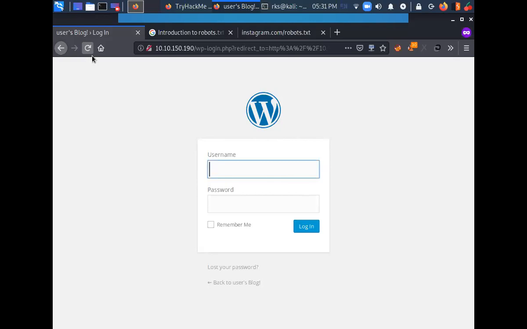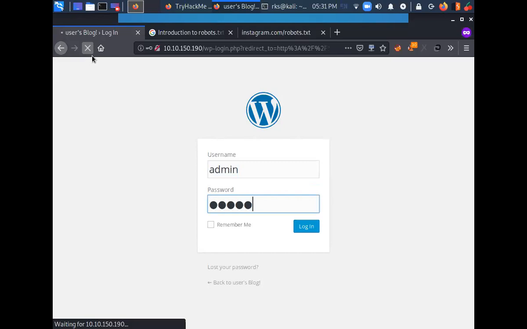Before that, we'll try to find the username manually. First of all, let's try the default user and default password, like admin password, administrator, Mr. Robot password, something like that. Let's do admin. Just observe the error that is going to be shown.